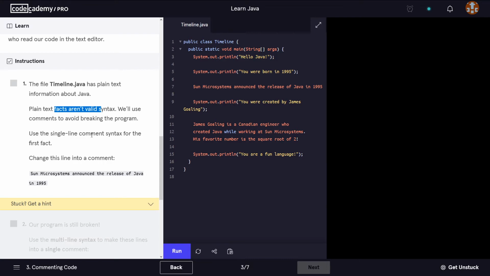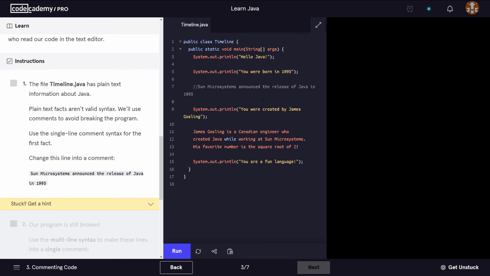Use single line comment syntax for the first fact. Change this line into a comment. This one, yeah? So for this one, we need to put a single line. So it says use single line. That single line, okay?